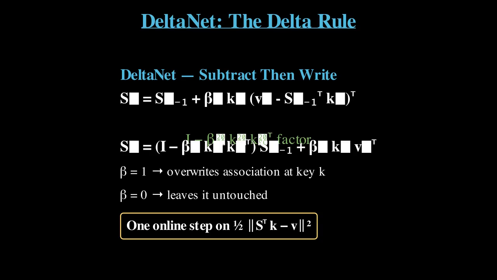With key norm equal to 1 and β equal to 1, the matrix kk^T is a projector, it overwrites the association at that key. β equal to 0 leaves it untouched. This is one online gradient step on the local regression loss, 1/2 ||S^T k − v||^2.